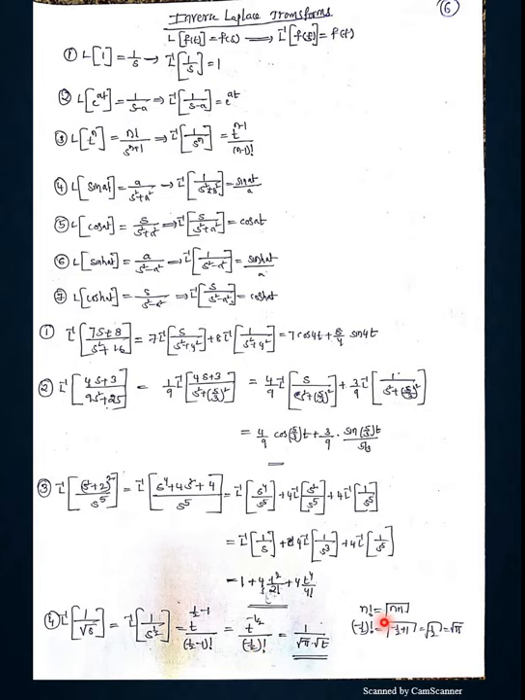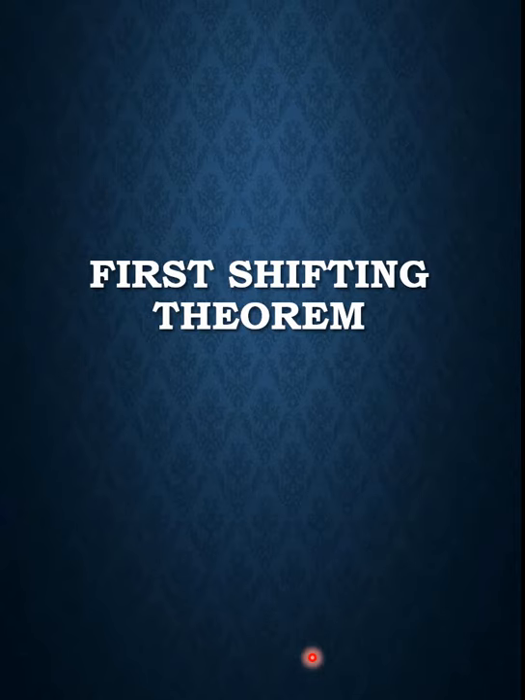From the morning class, n factorial is equal to gamma of n plus 1. Minus 1 by 2 factorial is equal to gamma of minus 1 by 2 plus 1, that is nothing but gamma of 1 by 2, which is root pi. Finally, L inverse of 1 by root s is 1 by root pi t. So this is the way you have to apply inverse Laplace transform based on the observation of the denominator.